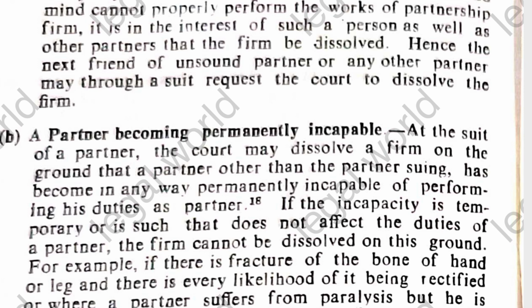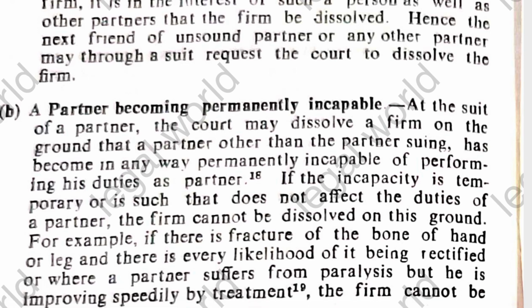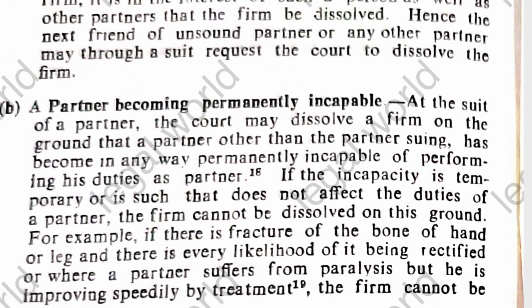At the suit of the partner, the court may dissolve the firm on the ground that a partner has become permanently incapable of performing his duties. If the incapacity is temporary and it does not affect the duties of the partner, the firm will not be dissolved on this ground. For example, if there is a fracture in the bone of the hand or the leg of the partner, that may be rectified. If the partner suffers from paralysis, but he is improving speedily by treatment, the firm cannot be dissolved.